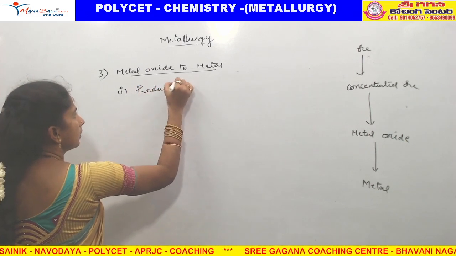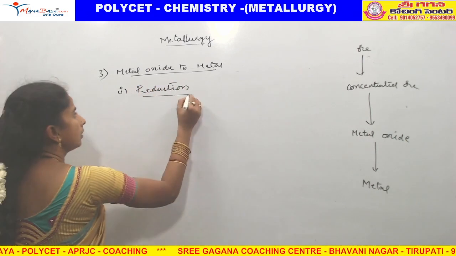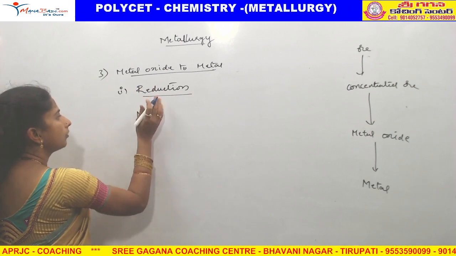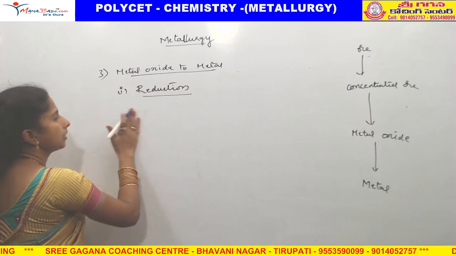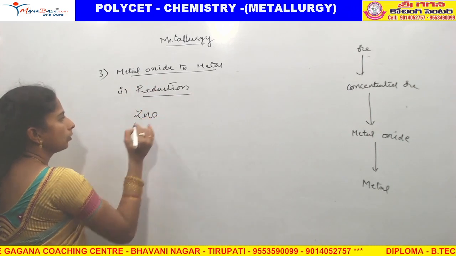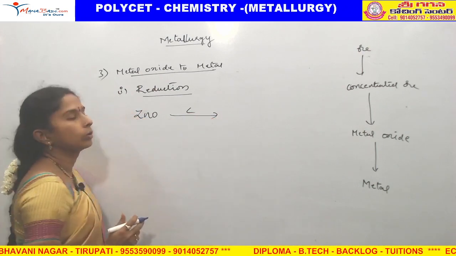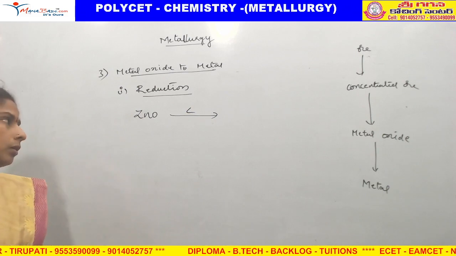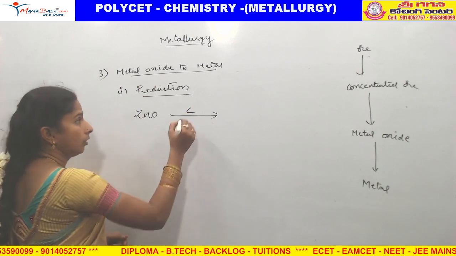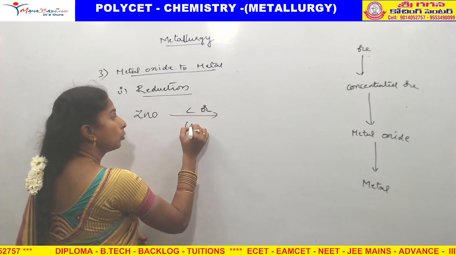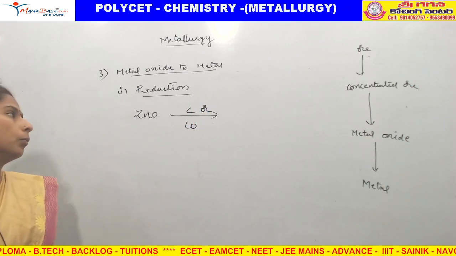What is reduction? We take a metal oxide, for example ZnO, and add carbon, coke, or carbon monoxide.